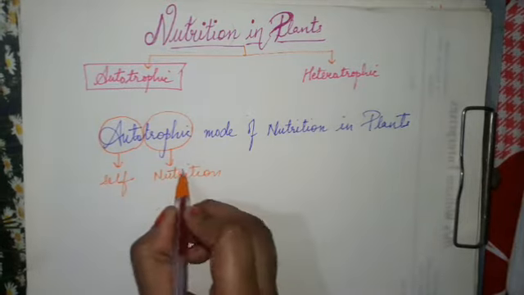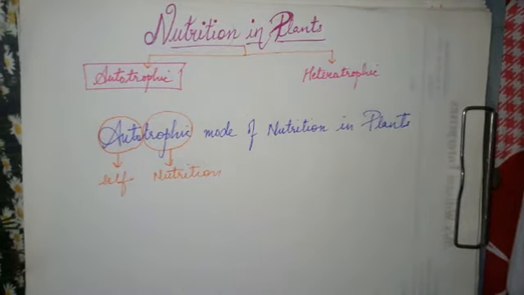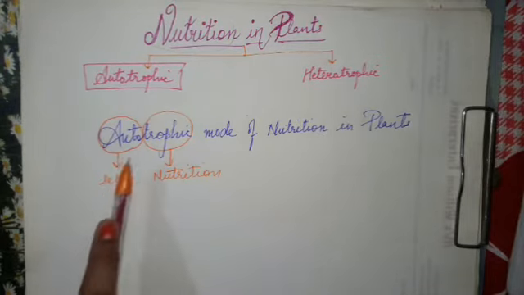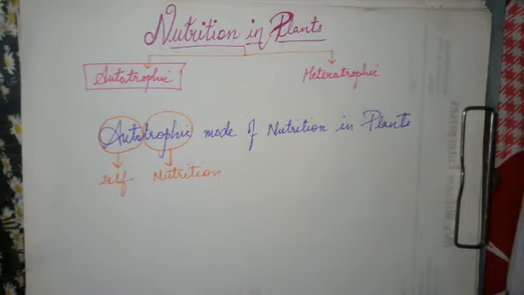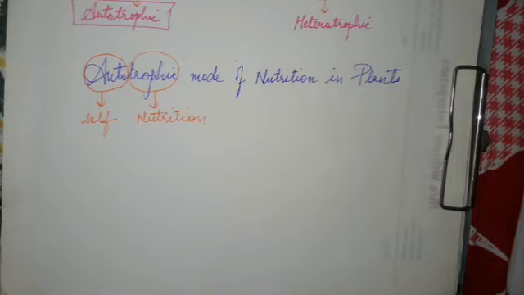Those plants which produce nutrition by themselves are called autotrophic, self-producing nutrition. Now these autotrophs are mainly green plants. The green plants produce the food on their own by a very common process which is called photosynthesis.